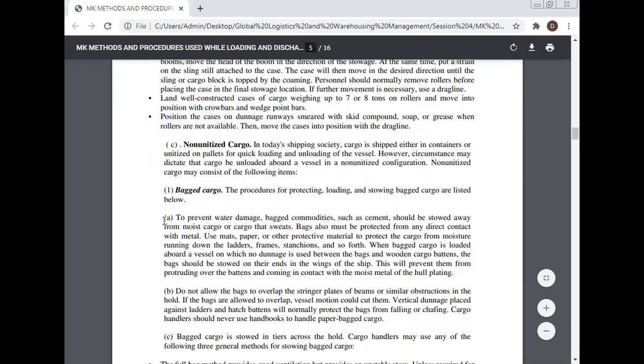Non-unitized cargo. In today's shipping society, cargo is shipped either in containers or unitized on pallets for the quick loading and unloading of the vessel. However, circumstances may dictate the cargo be loaded aboard a vessel in a non-unitized configuration. Non-unitized cargo may consist of the following items.